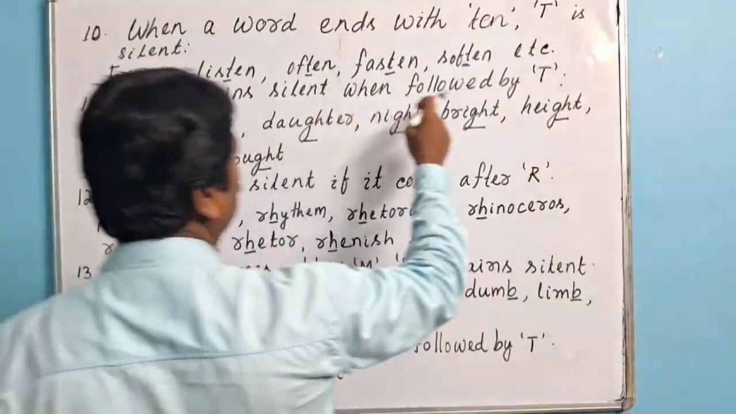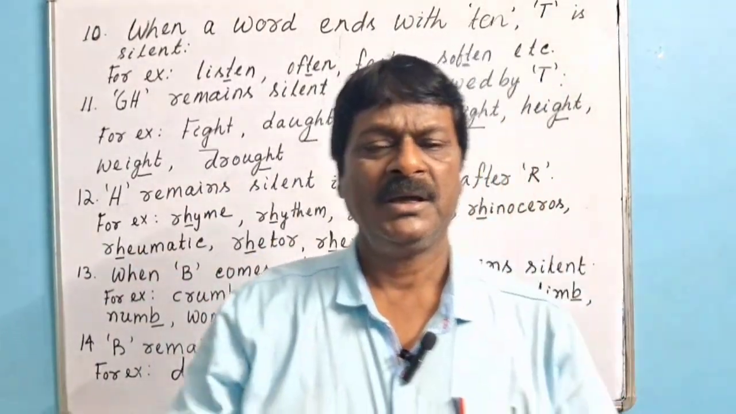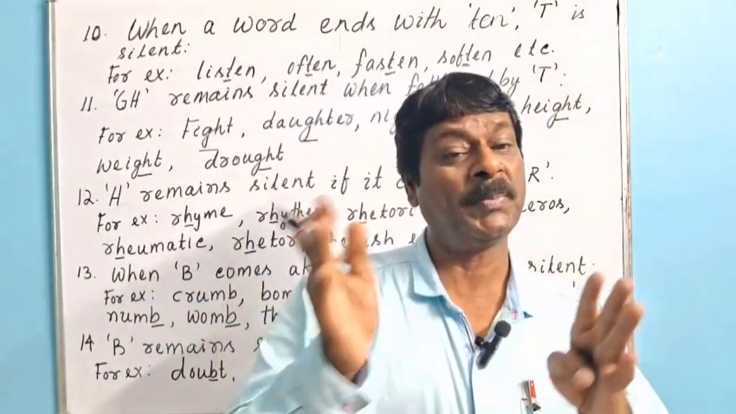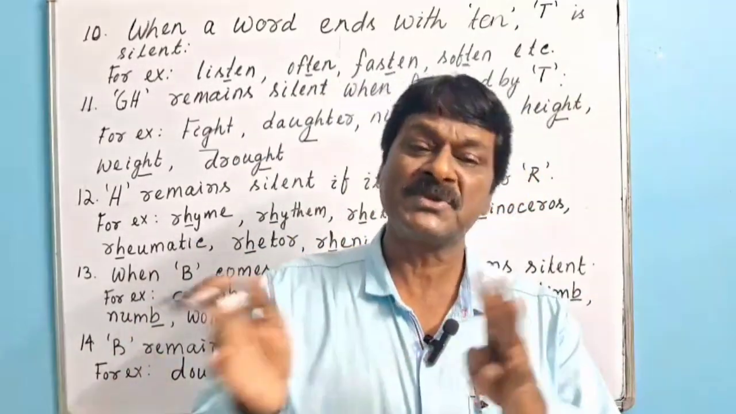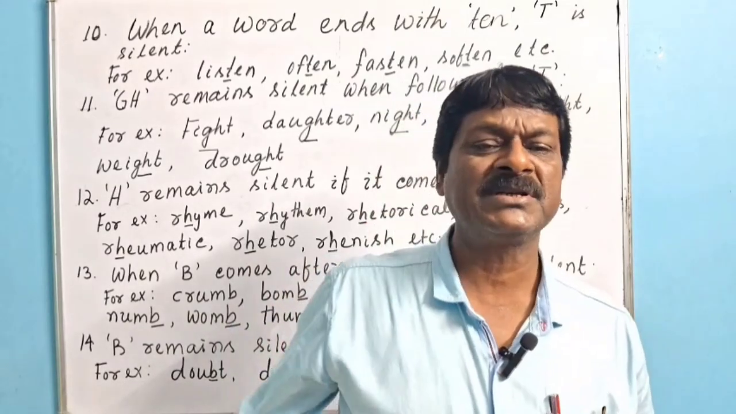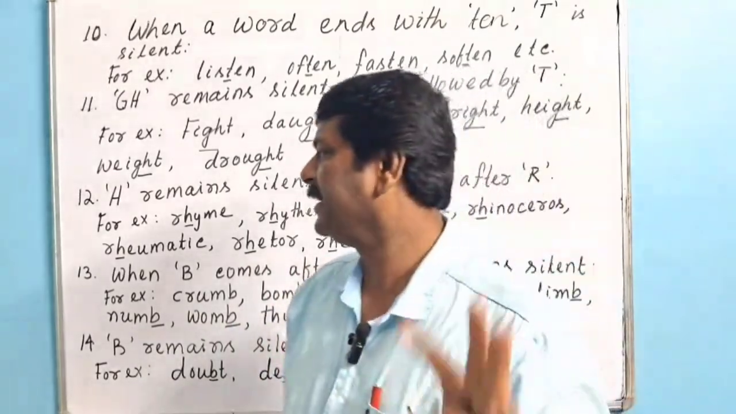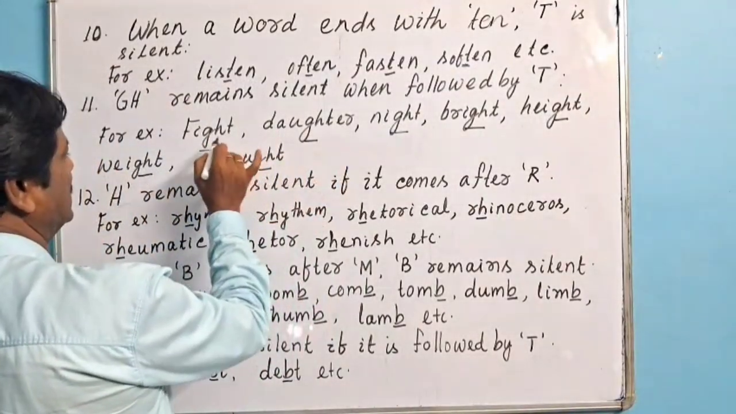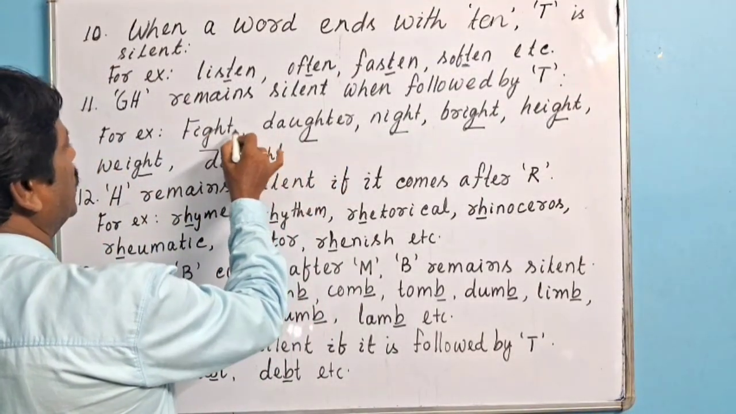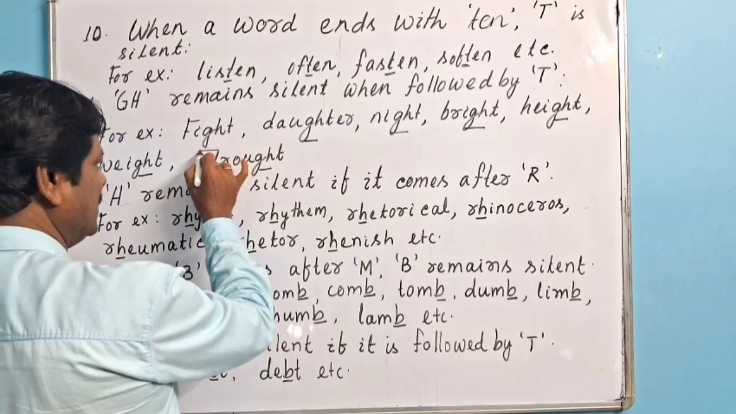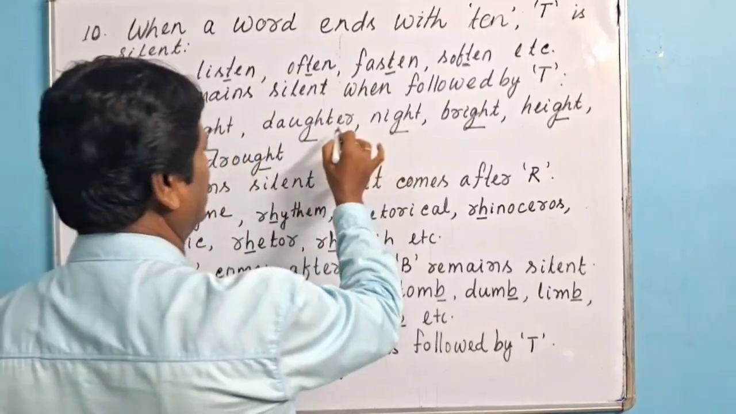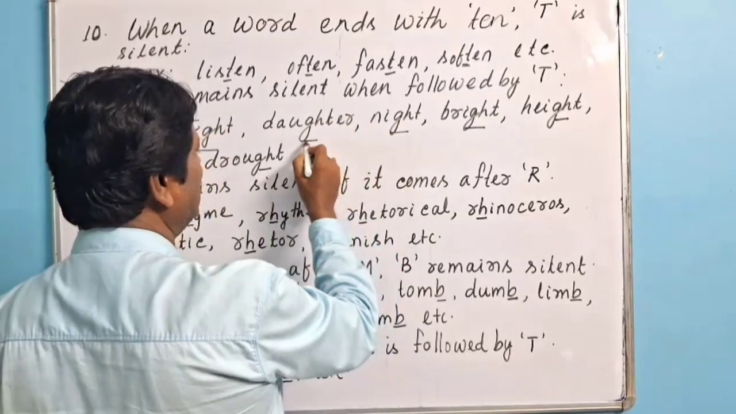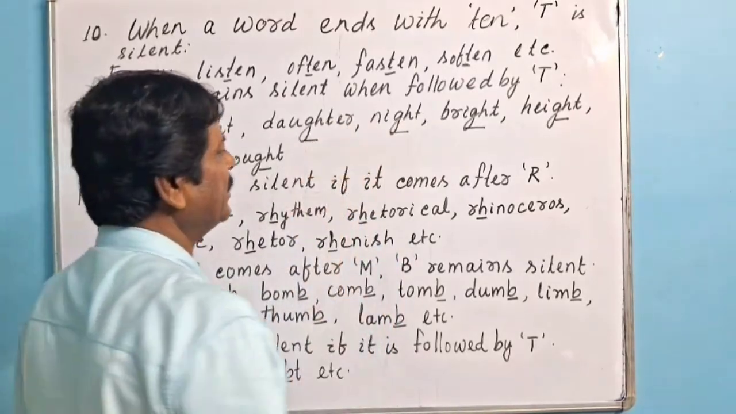GH remains silent when followed by T. In a word, if GH is there and it is followed by T, meaning T comes after them, then GH remains silent. Look at the board and mark. Fight, F-I-G-H-T. GH is followed by T, so GH is silent here. Daughter, GH is followed by T, that's why GH is silent here.